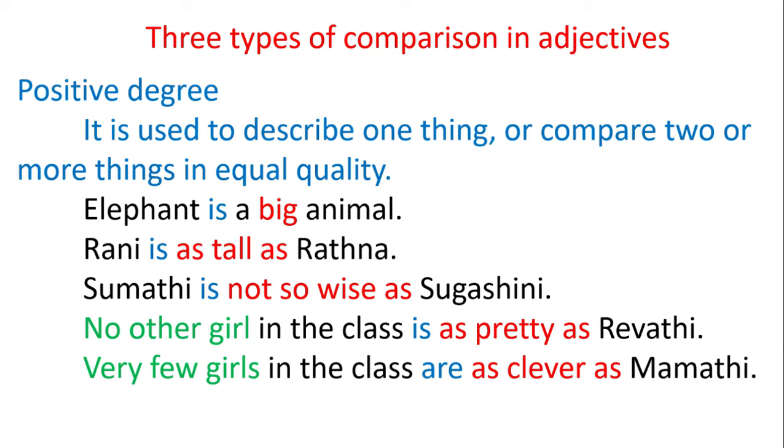No other girl in class is as pretty as Revati. The phrase no other girl indicates the positive degree. So we use the phrase as pretty as to describe the positive degree. Girl is singular, so we use the singular verb is. Very few girls in the class are as clever as Mamadi. Very few girls indicates the positive degree. So we use the phrase as clever as to indicate the positive degree. Here Mamadi is compared to a few girls.